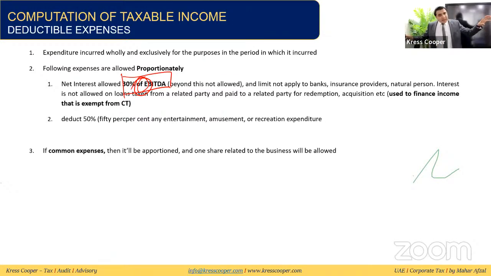So whatever loan is taken from a related party and given to another party just to finance exempt business, the interest will not be considered a tax allowable expense. In case there are some common expenses, they will be apportioned.